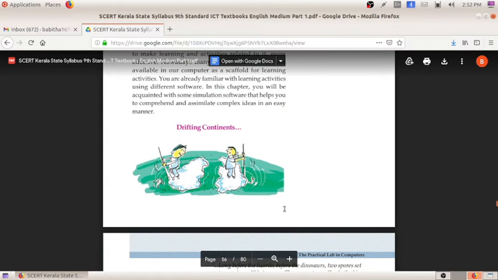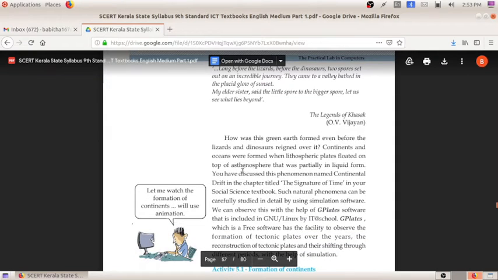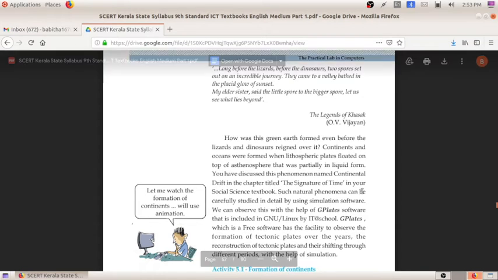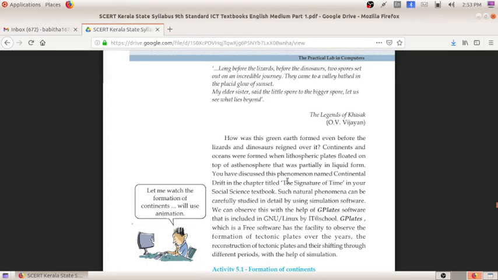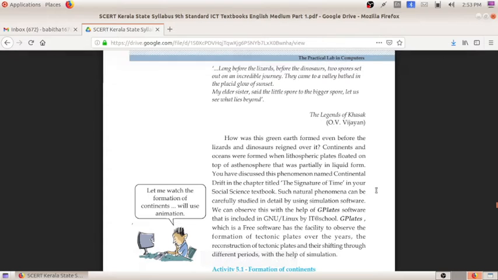Did you hear about drifting continents? Continental drift? How did our green earth form? These continents and oceans were formed when lithospheric plates floated on top of the asthenosphere, which is partially in liquid form. The phenomenon you have discussed in the social science textbook Signature of Time. Such natural phenomena can be observed. We can understand this phenomenon, continental drift, by using a simulation software. Here we are using a simulation software named GPlates. In this session we will be studying GPlates software.